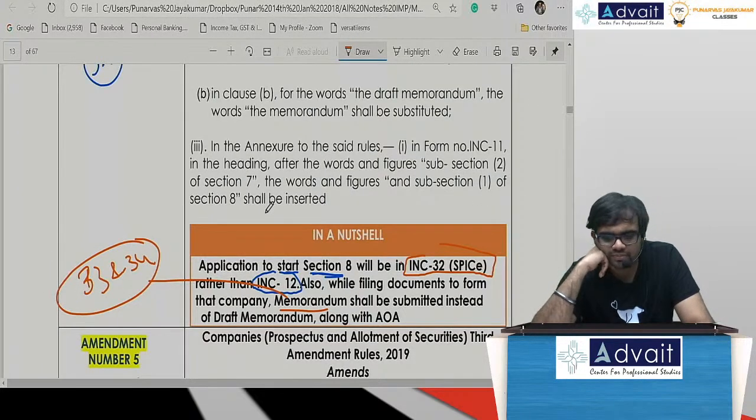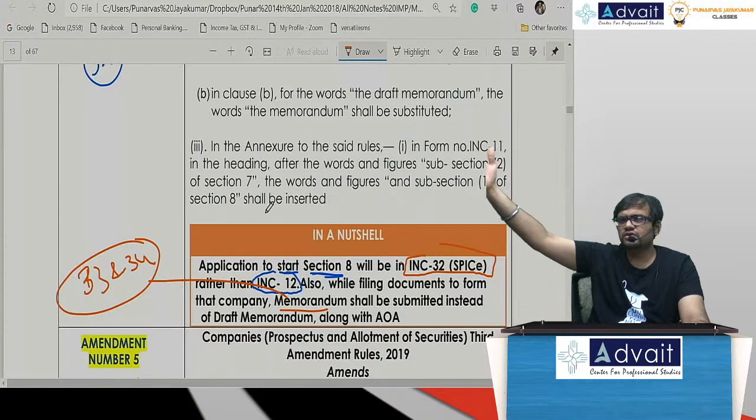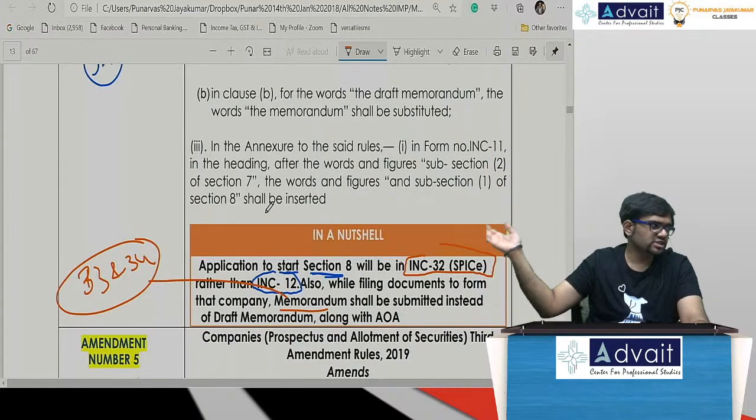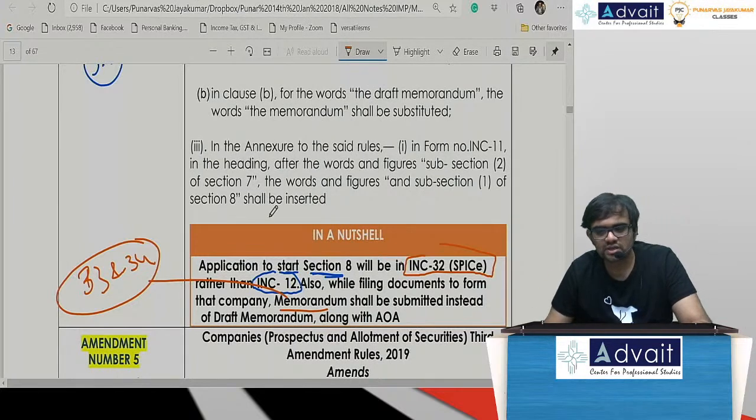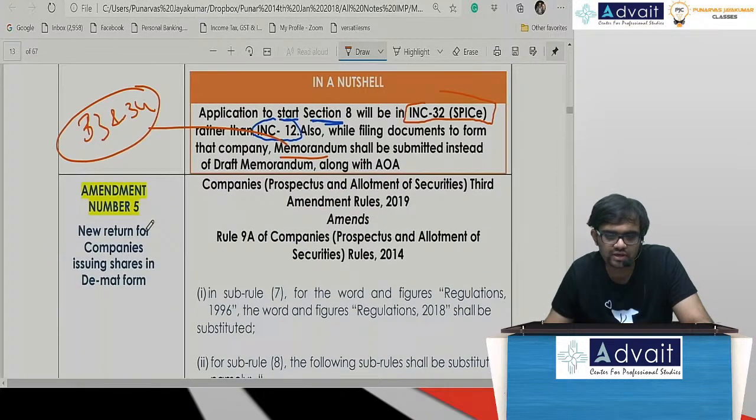That is the amendment, guys. Which one? 33 and 34. So whatever is there for the normal companies has been shifted to whom? SPICE. SPICE has been shifted to whom? Section 8 companies also. Section 8 companies.